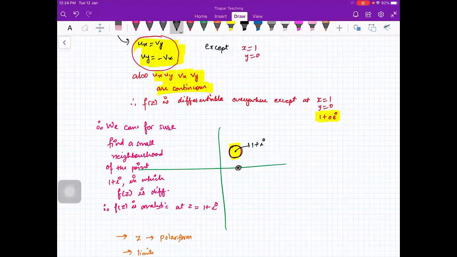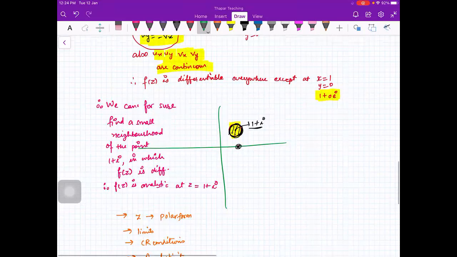Now we proved that the function is differentiable everywhere except at this point. So it means that we can for sure get a small neighborhood of 1 plus iota where your function is differentiable everywhere. Therefore, it is analytic at 1 plus iota. Got it? Okay. So let us move on to the next concept.